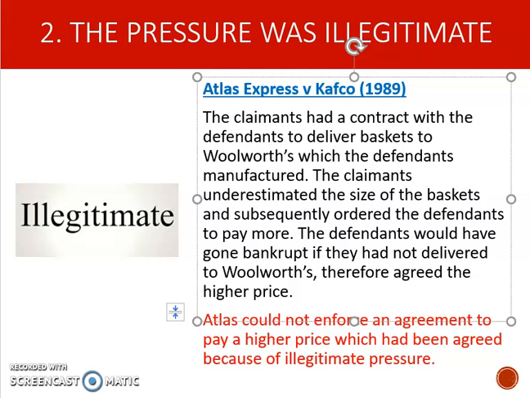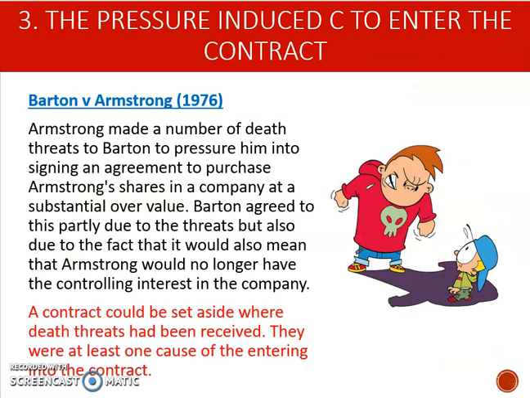The claimants underestimated the size of the baskets and they therefore ordered the defendants to pay more. Now, the defendants would have gone bankrupt if they'd not delivered to Woolworths, therefore they agreed to the higher price. And it was decided in this case that Atlas could not enforce an agreement to pay a higher price, which had been agreed because of illegitimate pressure. The third requirement is that the pressure induced the claimant to enter the contract.